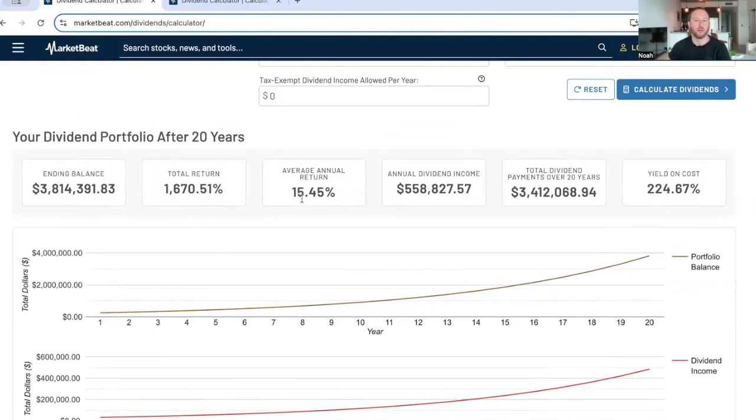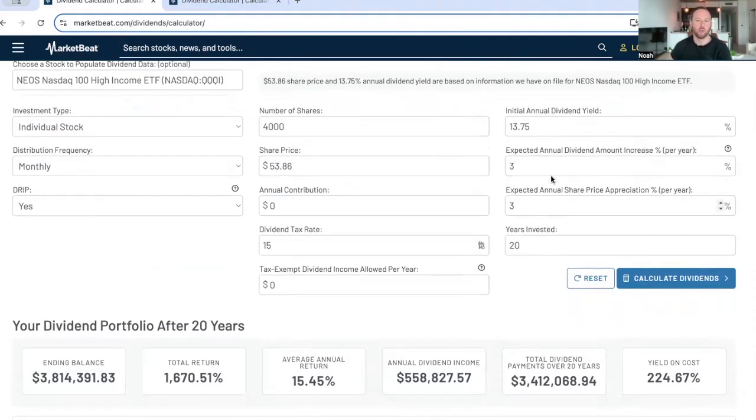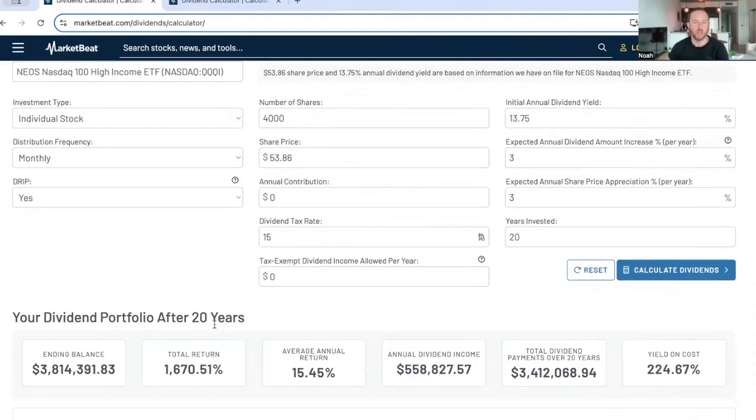You're not going to add any new contributions, literally just putting in 250K, sitting for 20 years, enjoying your life, doing your thing, and letting it sit. This could sit in a 401k or eventually in a Roth IRA. So just 250K over 20 years will net us 3.8 million if all these things hold true.